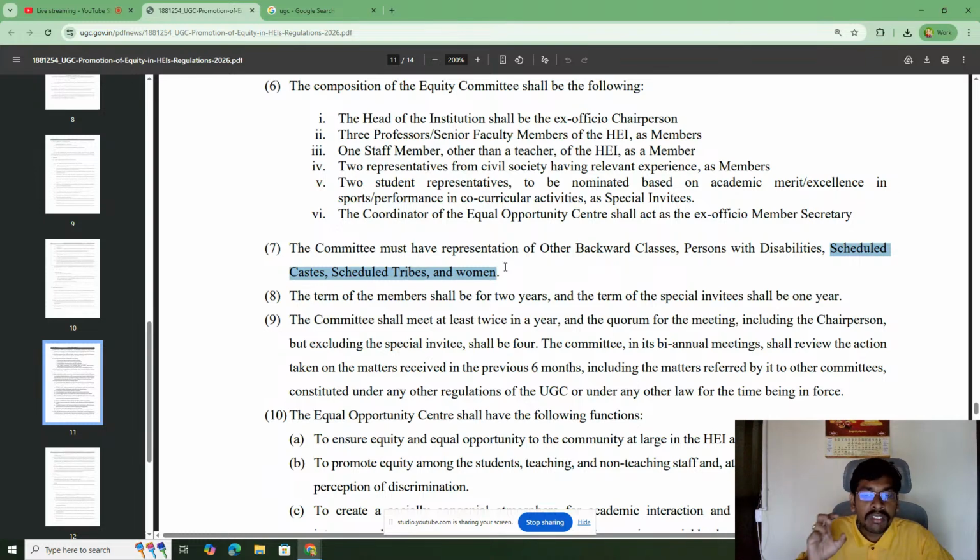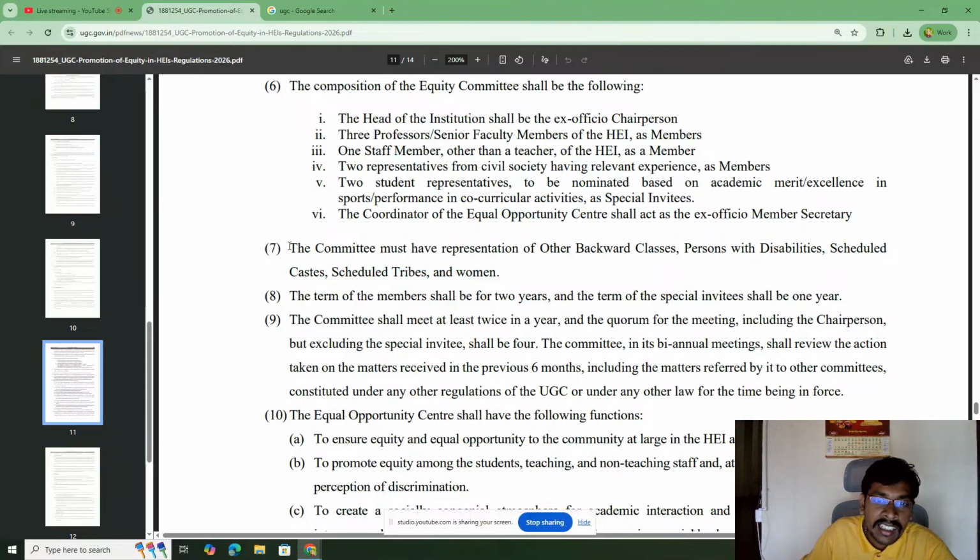The major categories in India are general category, OBC, PWD, SC, ST, and women, yet UGC excluded the general category name from the guidelines. It has become a huge controversy among general category students.